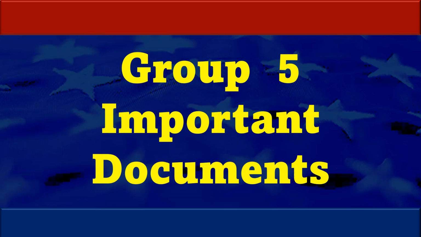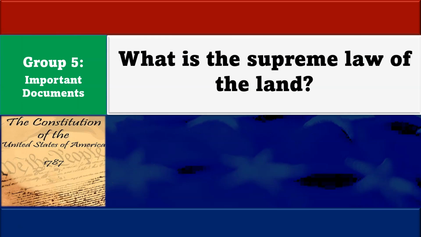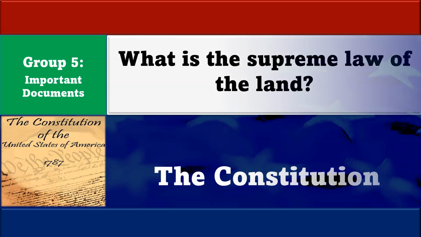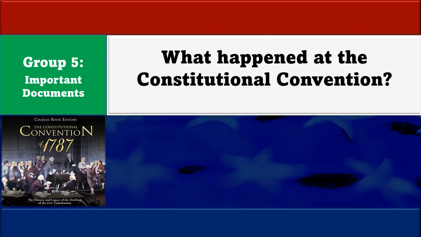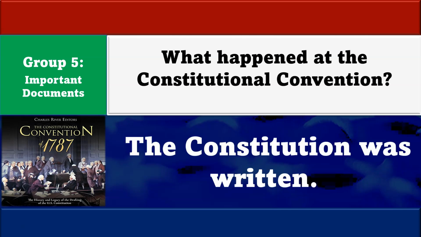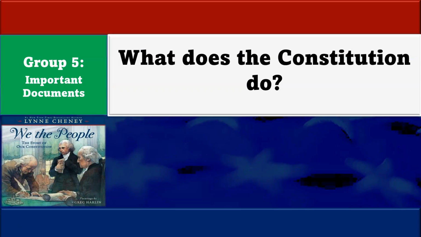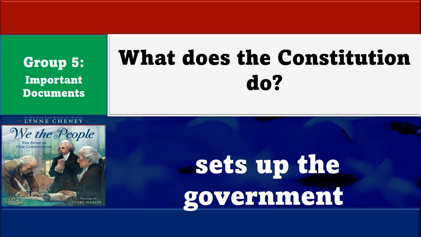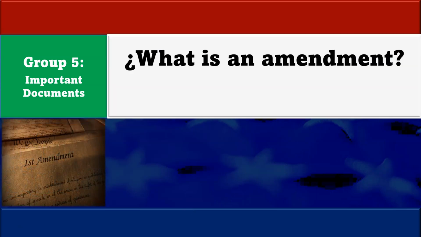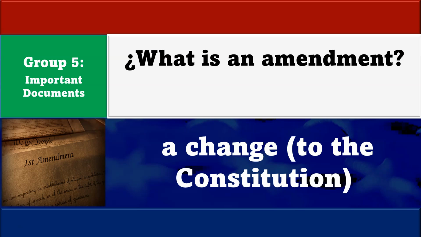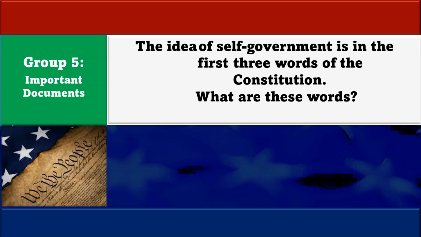In group number 5, we study important documents of the United States. What is the supreme law of the land? The Constitution. What happened at the Constitutional Convention? The Constitution was written. What does the Constitution do? Sets up the government. What is an amendment? A change to the Constitution. The idea of self-government is in the first 3 words of the Constitution. What are these words?